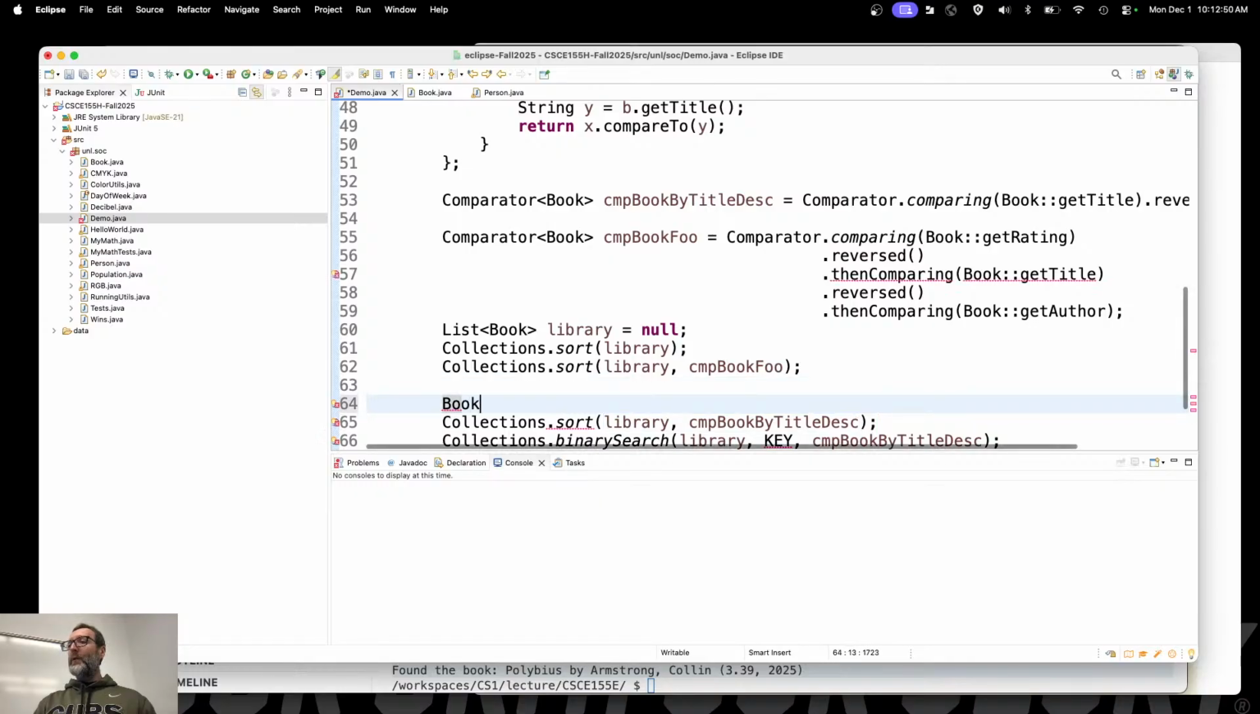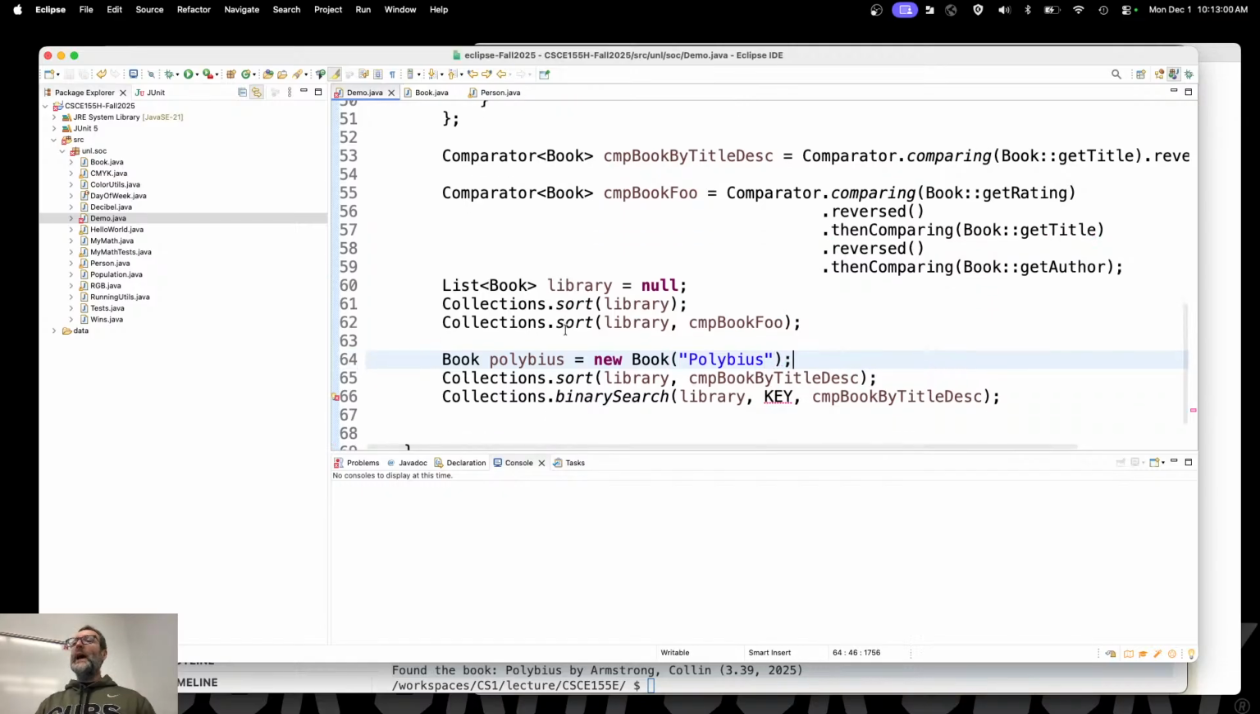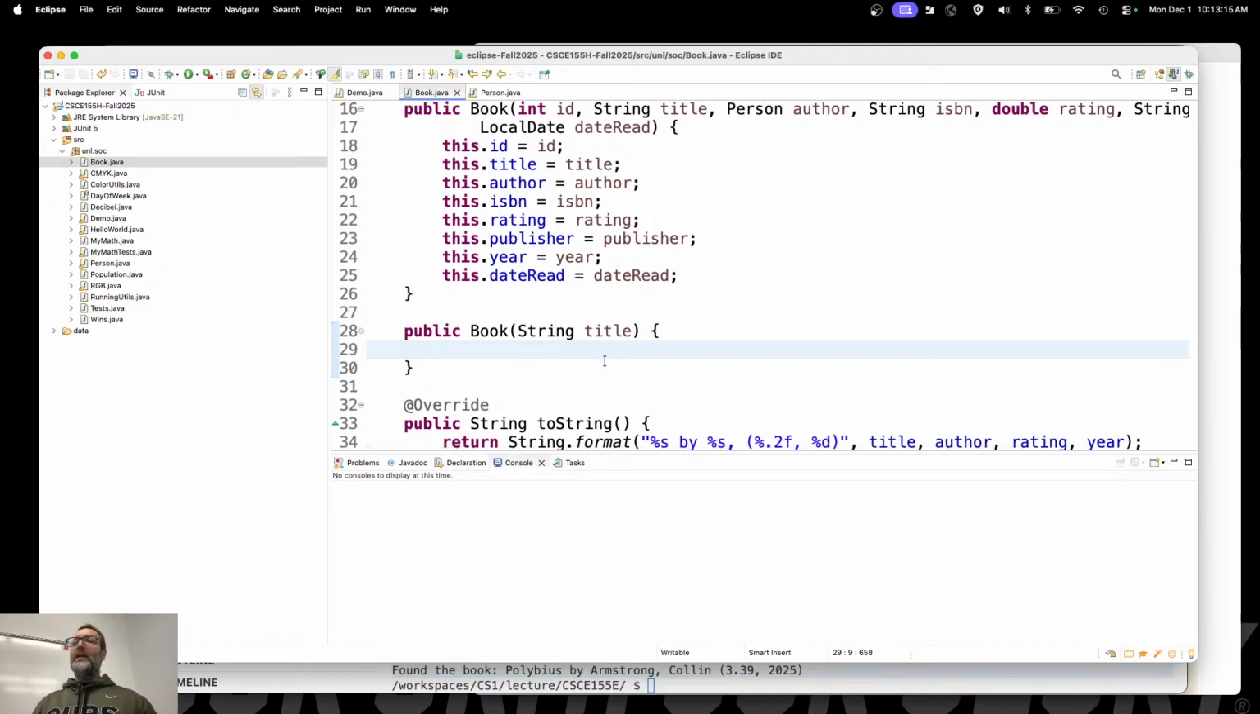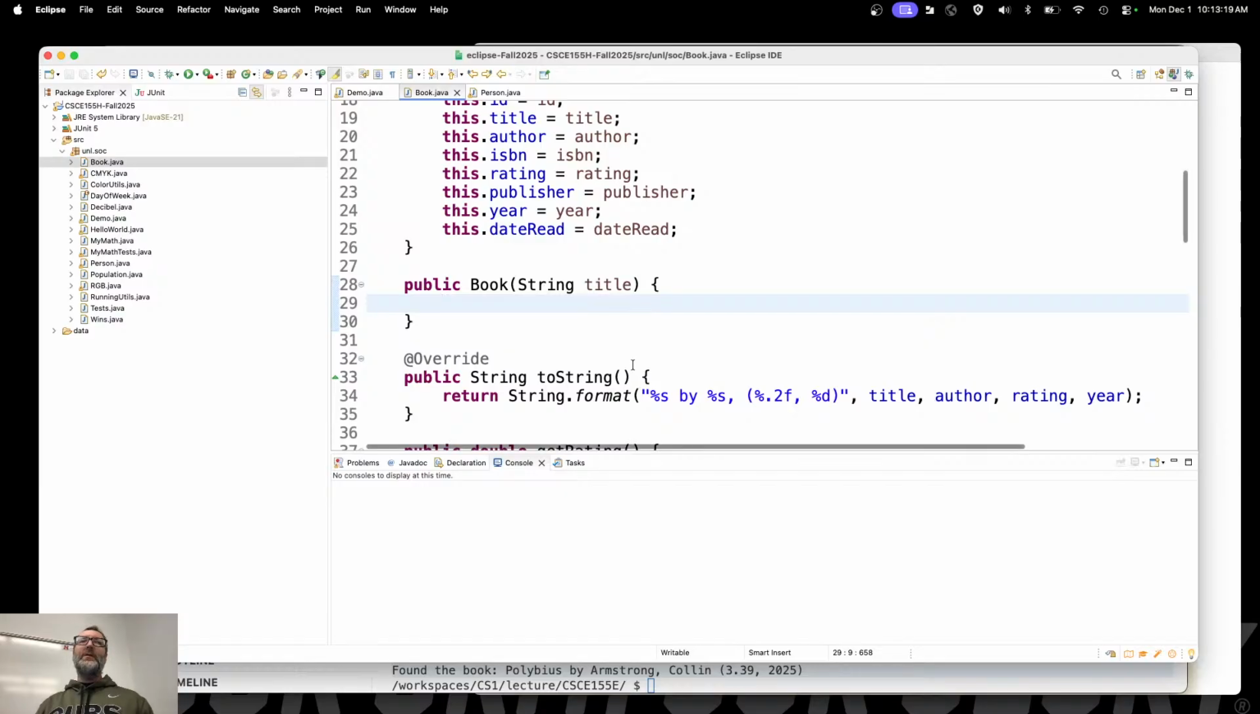Let's go ahead and create a book. Polybius is equal to new book and Polybius. There we go, with just the title defined. And then I can use that as my key. No pointers in Java, so I don't need an ampersand. I don't need to make sure that it's a pointer or anything like that. Now, over here, we need to actually finish this out to get it to work. I'll bring in the library next time and we can demo it and make sure that it works.